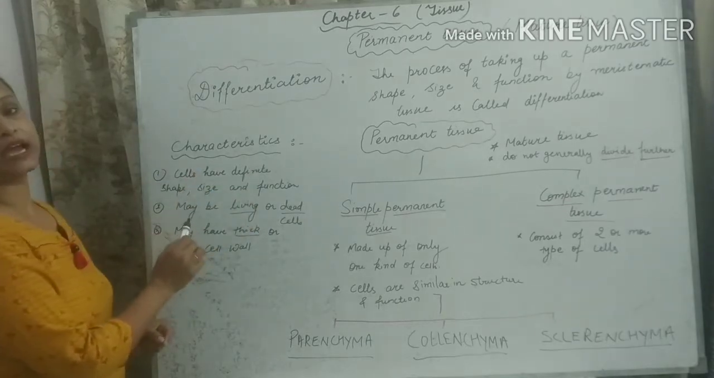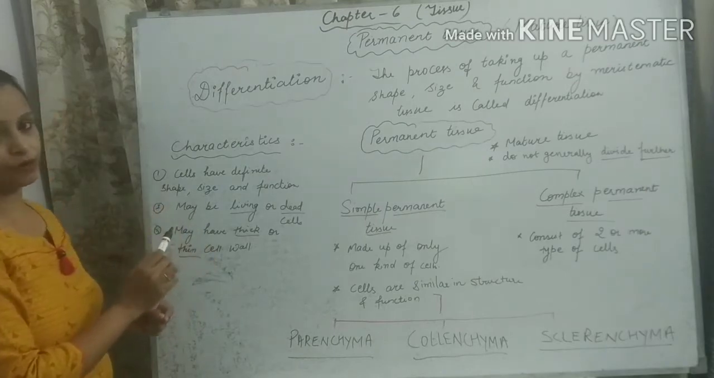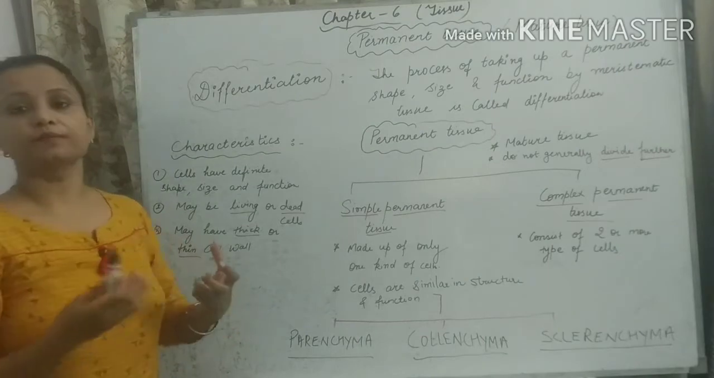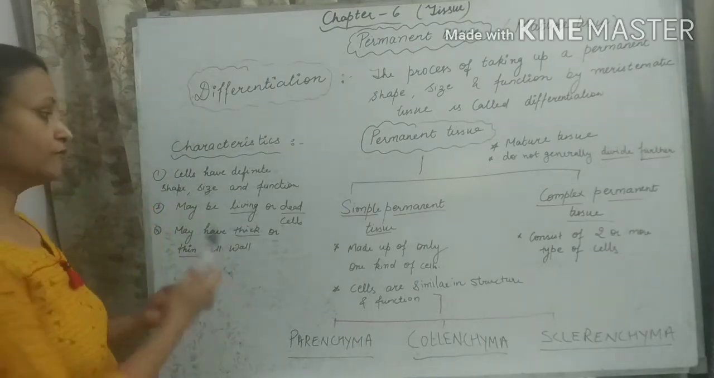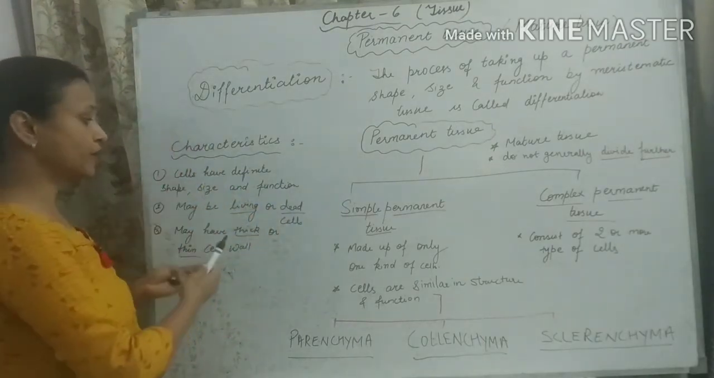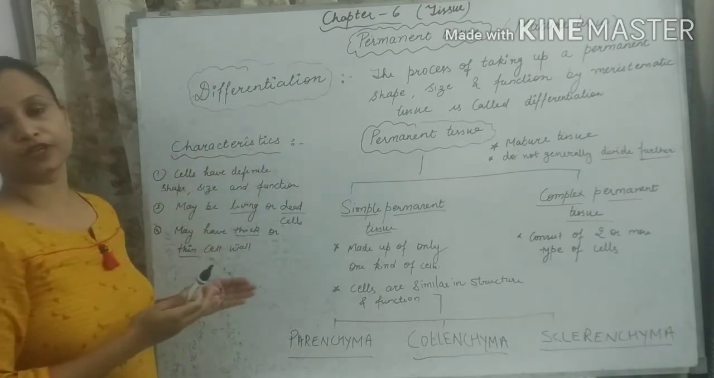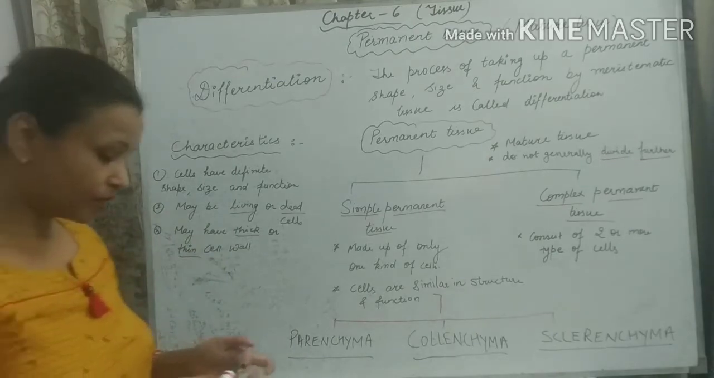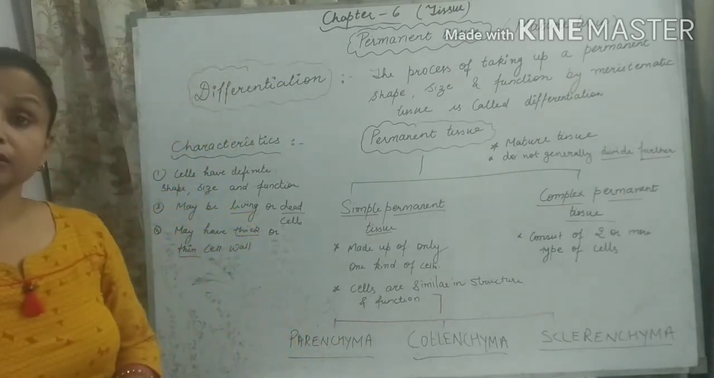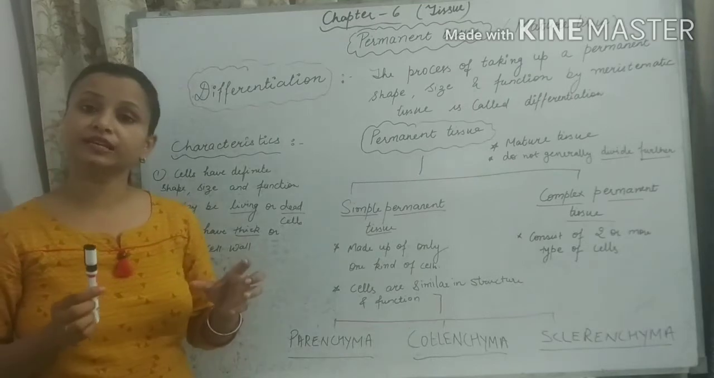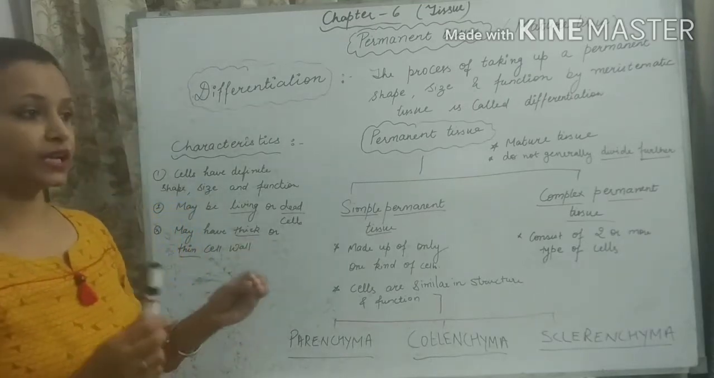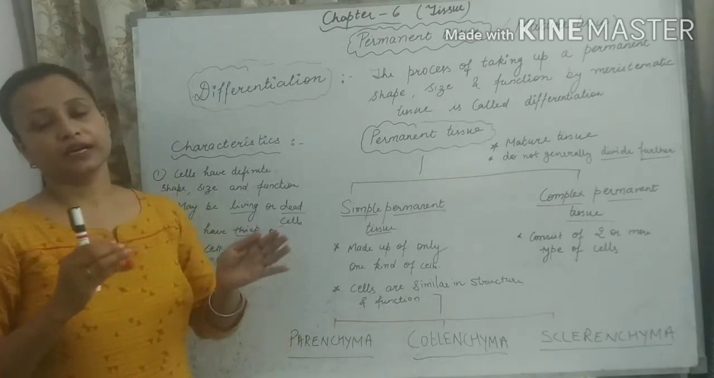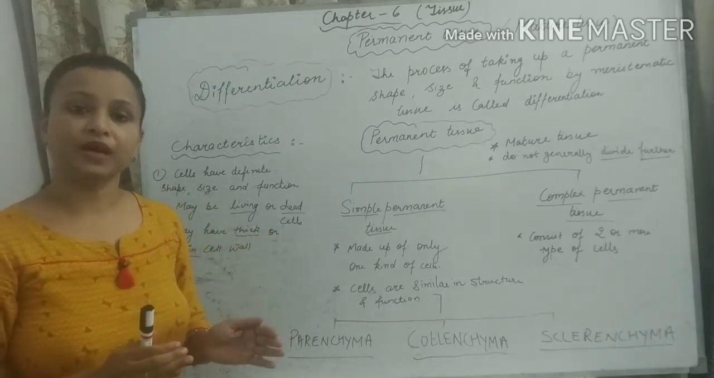The cells may have thick or thin cell walls. Some permanent tissues have a thick cell wall, some permanent tissues have a thin cell wall. We will discuss all these points in the further classification of permanent tissue. Now, as we all know, meristematic tissue is generally present on the growing tips or the growing part of the plant, but permanent tissue makes up the bulk of the plant body.